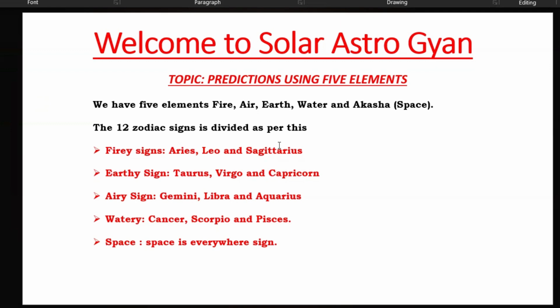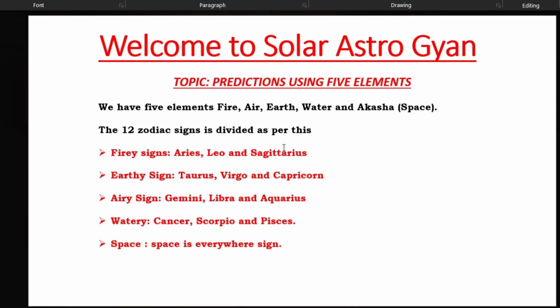And space is available everywhere, because for each energy to operate we also need some space. Fire needs some space, earth needs some space, air needs some space, and for water to flow we also need space. That is Akasha tattva, which we represent as space. Giving opportunity is the duty of Akasha, so we need to understand that first.